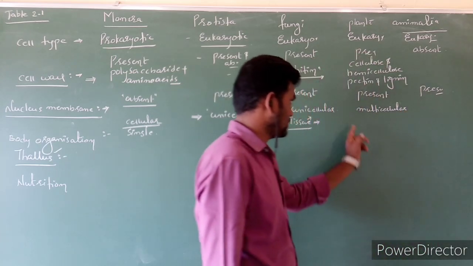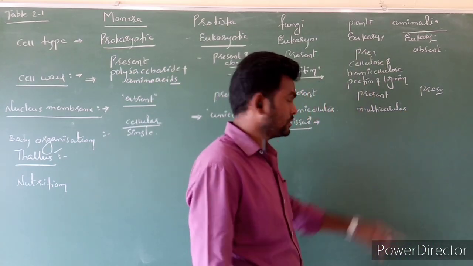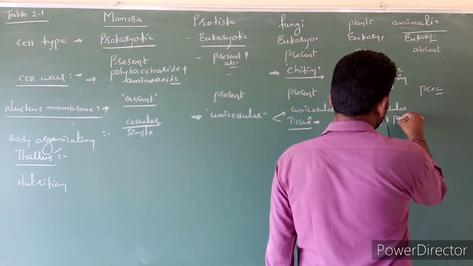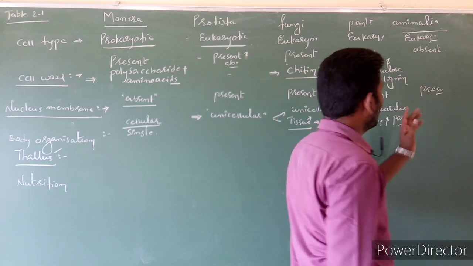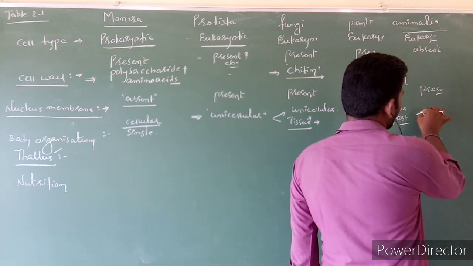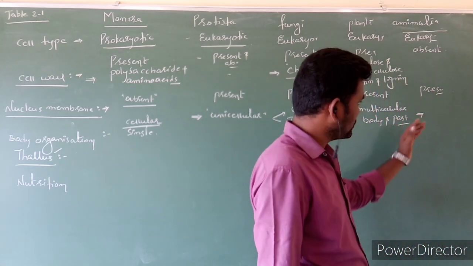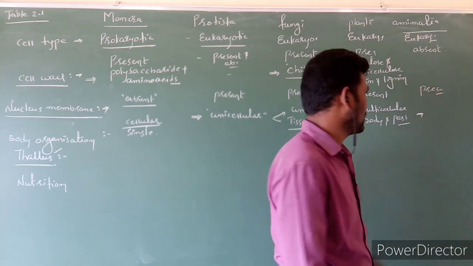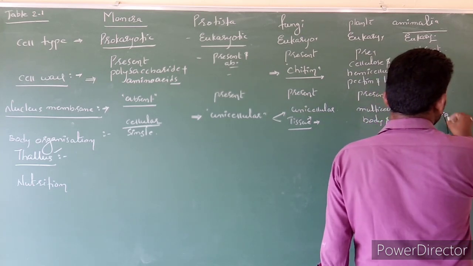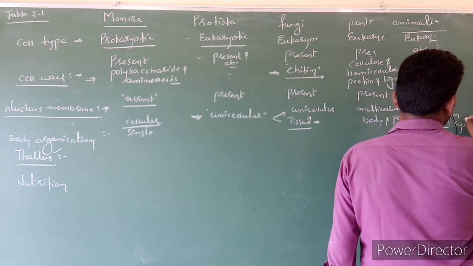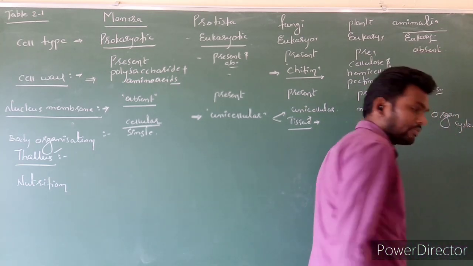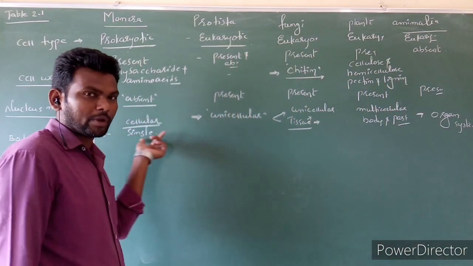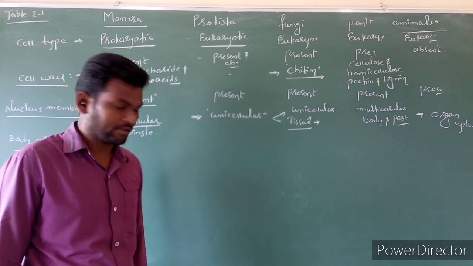Here we can notice cell to tissues, tissue to body, and body parts also are found here. And Animalia, the animals here, are very advanced. Cell to cell, tissue to organ, organ to organ system. Here the organ system also we can notice. So each is in its position according to the character, from primitive character to advanced character.